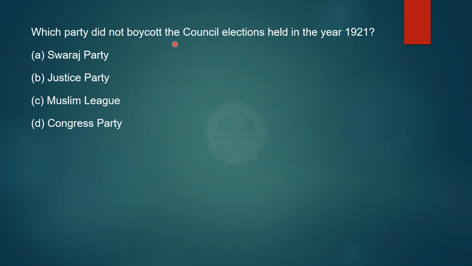Which party did not boycott the council elections held in the year 1921? Was it Swaraj Party, Justice Party, Muslim League or the Congress Party? It is option B, the Justice Party.